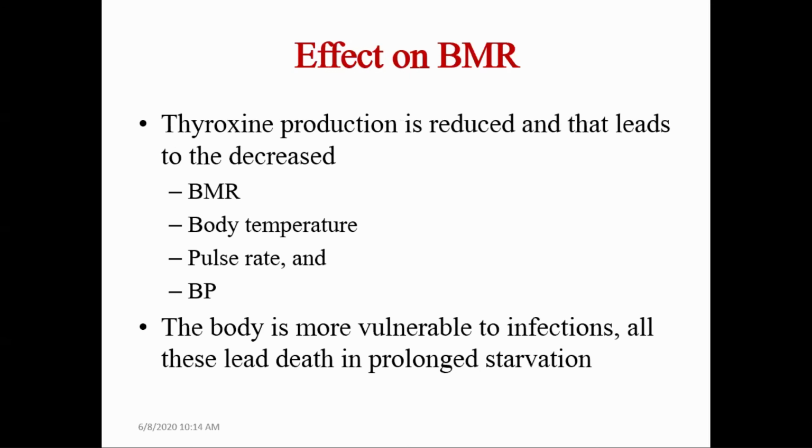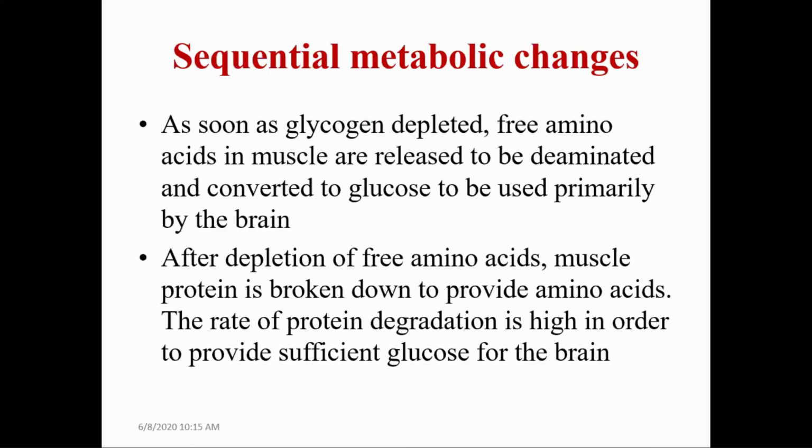Regarding basal metabolic rate, the hormonal effects of starvation are increased concentrations of glucagon and growth hormone, and decreased insulin. Along with that, the production of thyroxine is also reduced. That leads to a decrease in basal metabolic rate, body temperature, pulse rate, and blood pressure, so the body is more vulnerable to infections, and all these lead to death in prolonged starvation. Now, a summary of the metabolic adaptations during starvation.